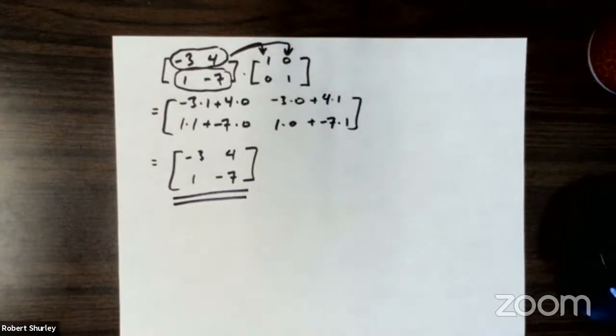Your book goes over a step-by-step way of doing it. There's nothing wrong with doing that, and you're more than welcome to do that. But hold on, let me find one that has a nice inverse so we can check it as we go.